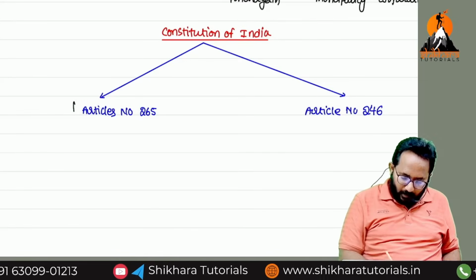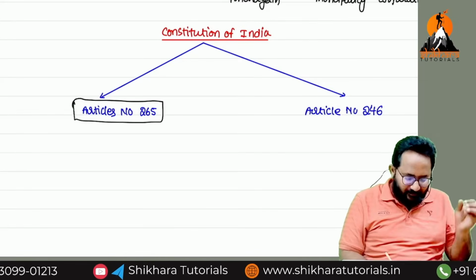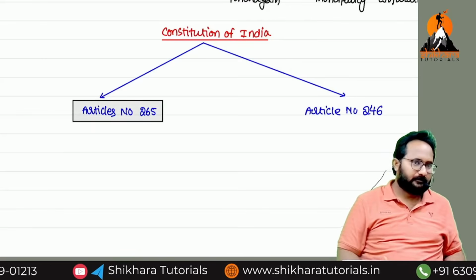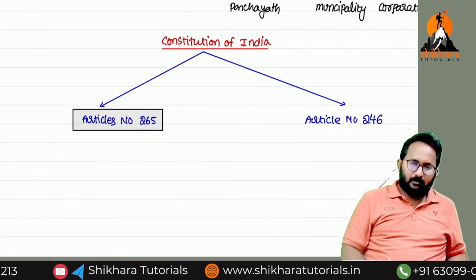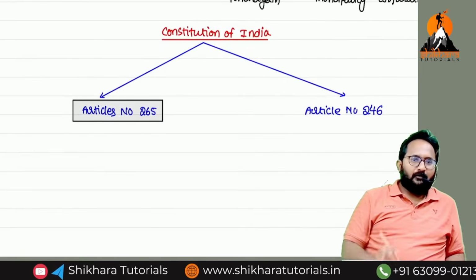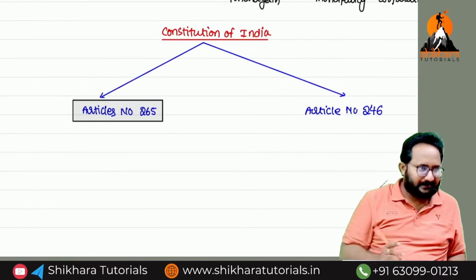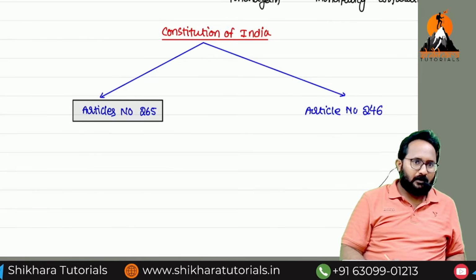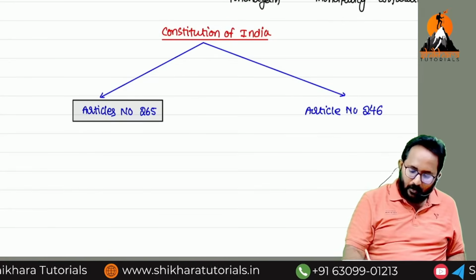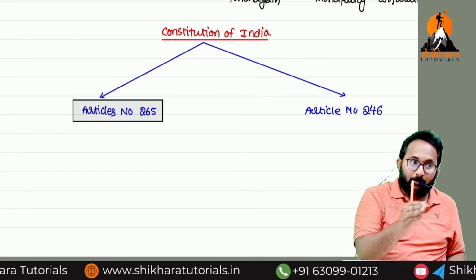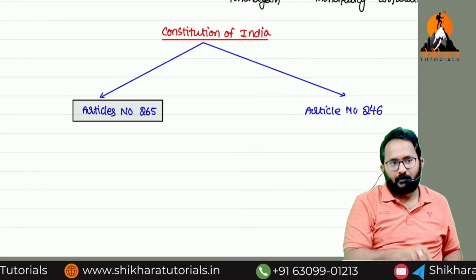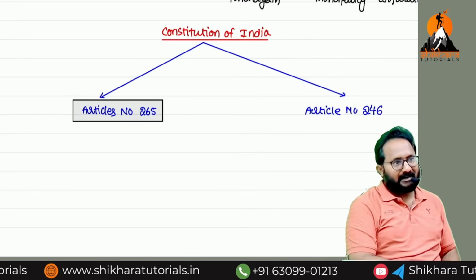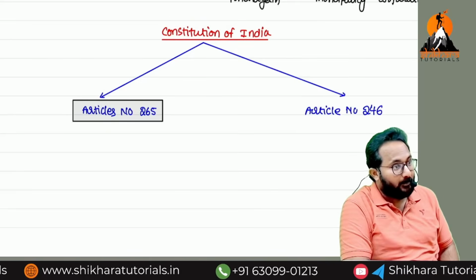Sir, what is Article 265 saying? They are saying, if you want to collect the tax in India, you need to get support from law.